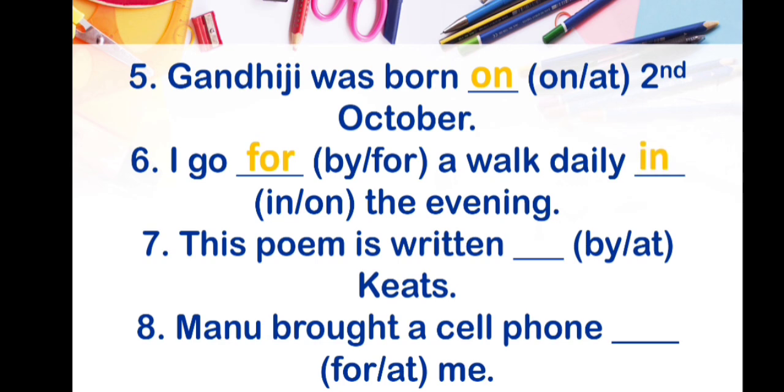The next sentence is this poem is written dash Keats. Options are given by or at. So here you can see by whom the poem is written. Yes, this poem is written by Keats. The next sentence is Manu bought a cell phone dash me. Options are given for or at, and the sentence is Manu bought a cell phone for whom? For me. So the answer is Manu bought a cell phone for me.